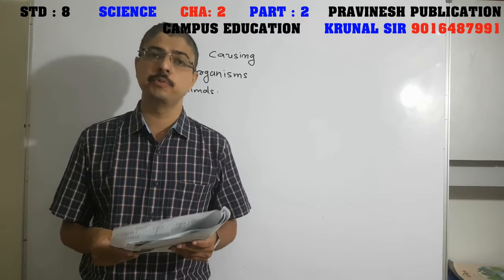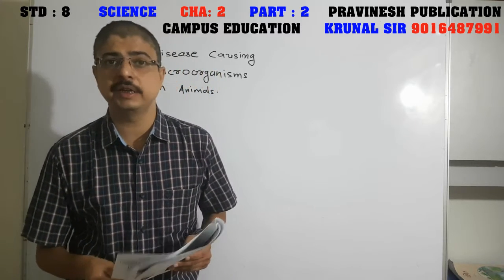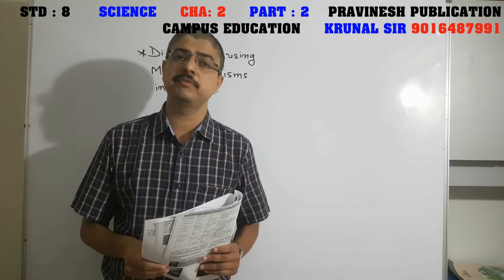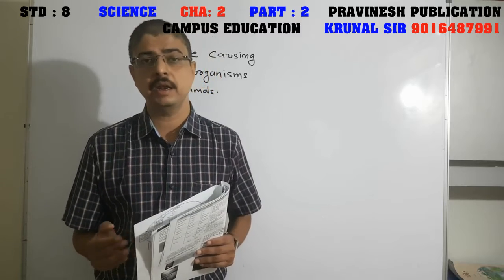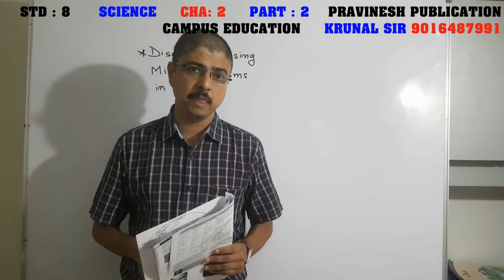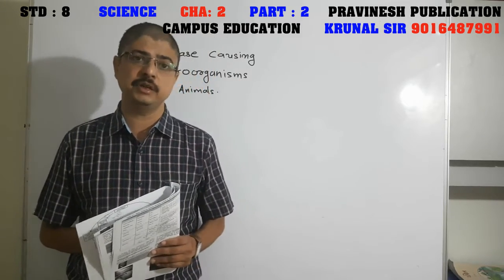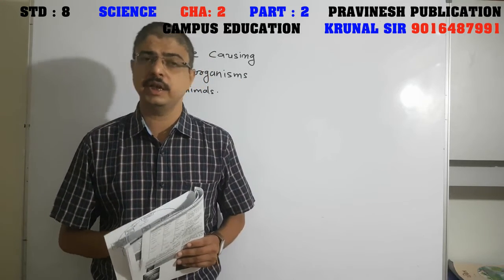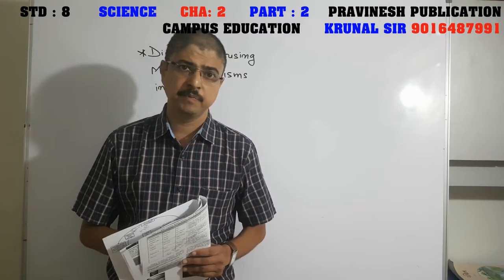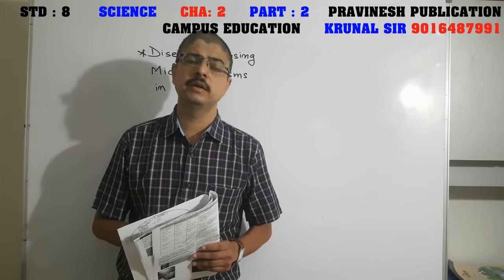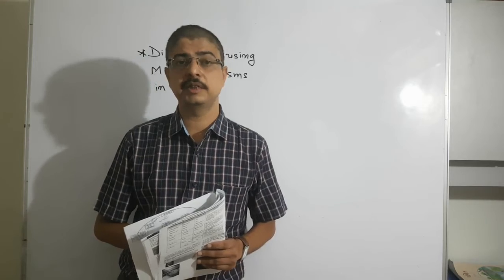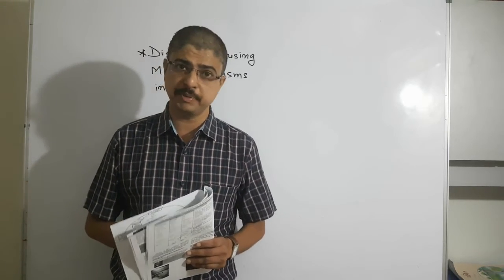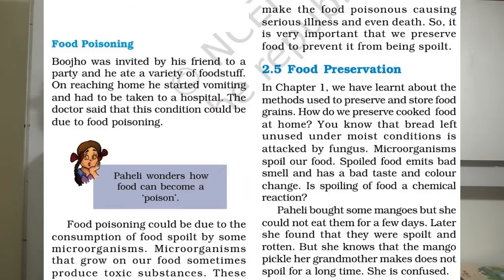Now, next is food poisoning. Friends, food poisoning, you have heard about it. Sometimes we overeat, and we feel some pain in our abdomen, that is in the stomach, or sometimes some burning sensation. Some food poisoning is not so severe. It can be cured by home remedies, or we take some mild medicines to cure this, but sometimes it is a very dangerous situation. The person has to be admitted to hospital due to food poisoning.